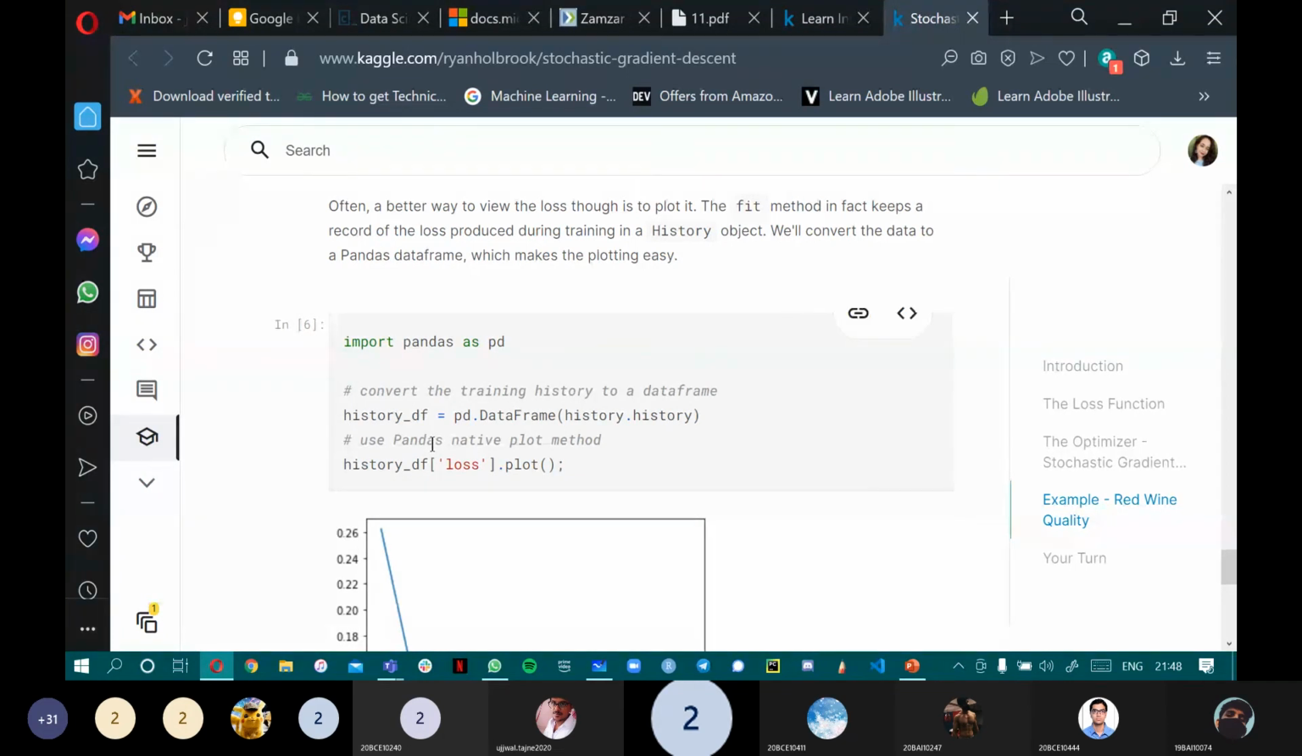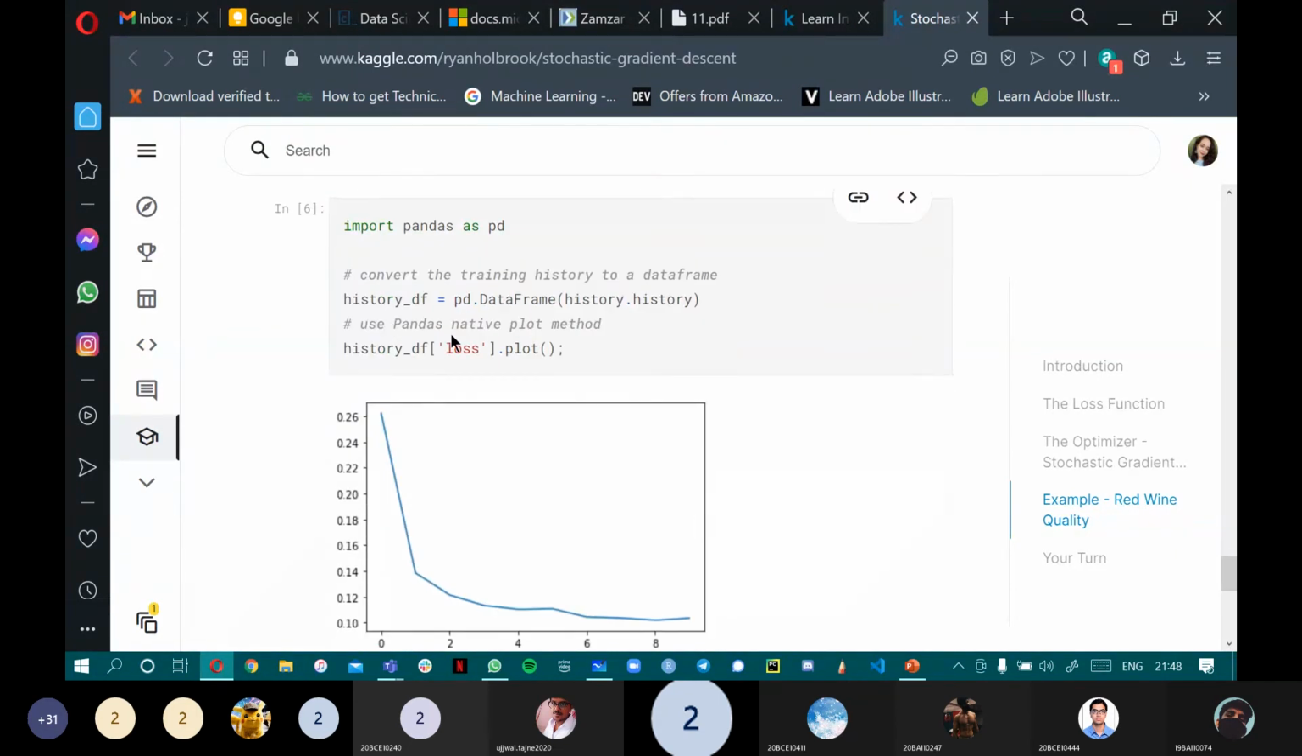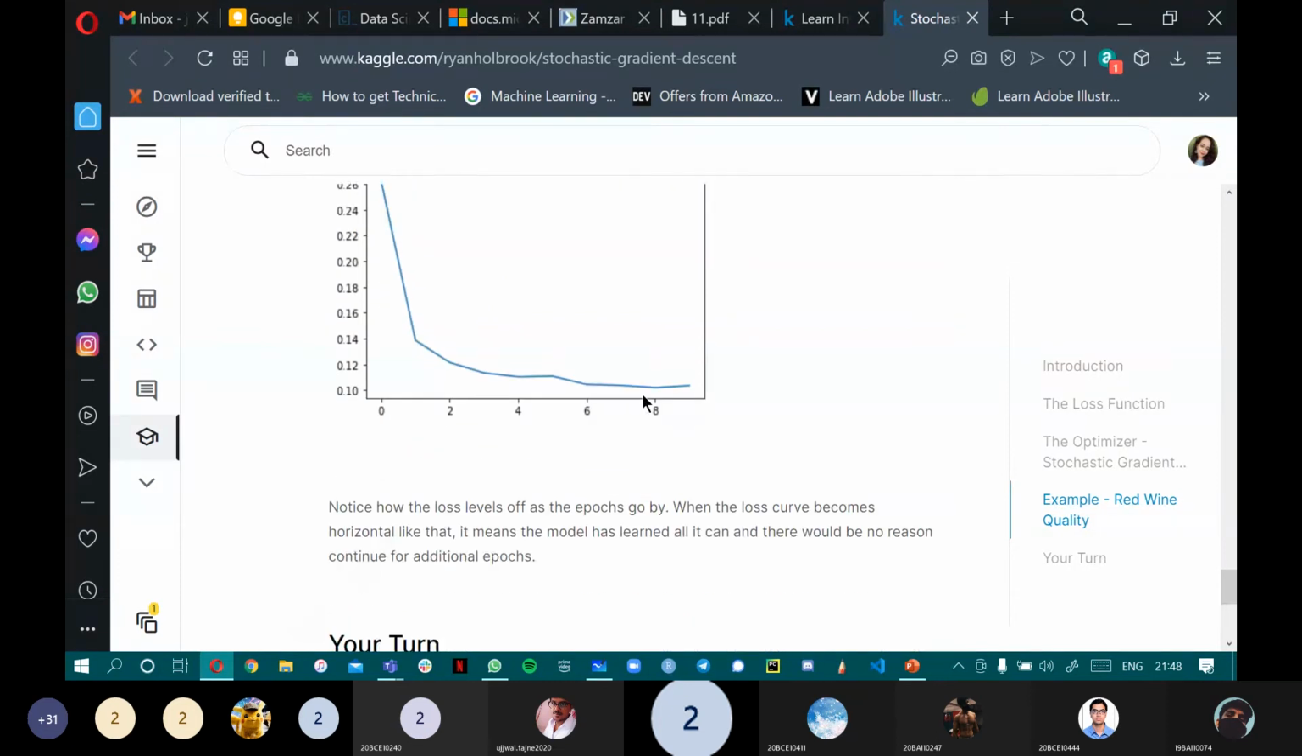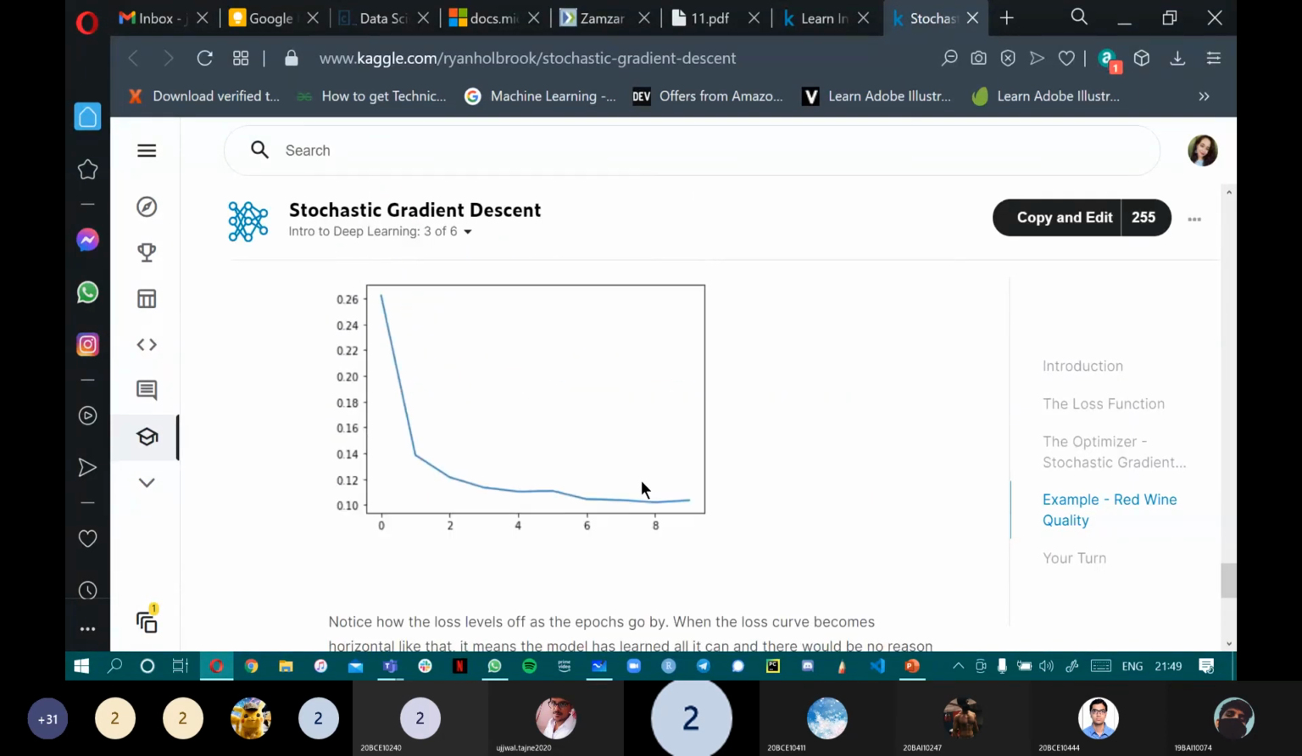So as you can see, there is a loss level, and then at one point it becomes static. So when the loss curve becomes horizontal like that, it means that the model has learned all it can and there is no need to continue the epochs. So that is how you implement the concept of loss function. You know keras.sequential, how to create the architecture of your model, and also use the optimizer, and then finally plot the loss of the given problem. So using pandas, we are doing the plotting, and using keras, we create the model.